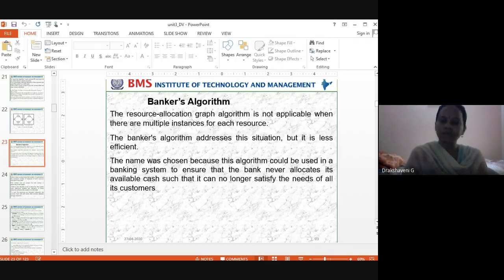So what resources may Bhavisha ask? She may ask for one CPU, one printer, one book. If it is available, then I'll give to Bhavisha. I'll make Mithili wait until these two people, Bhavisha and Chaitra, give back all those things. So that's what the banker's algorithm, or resource allocation graph, says to us.